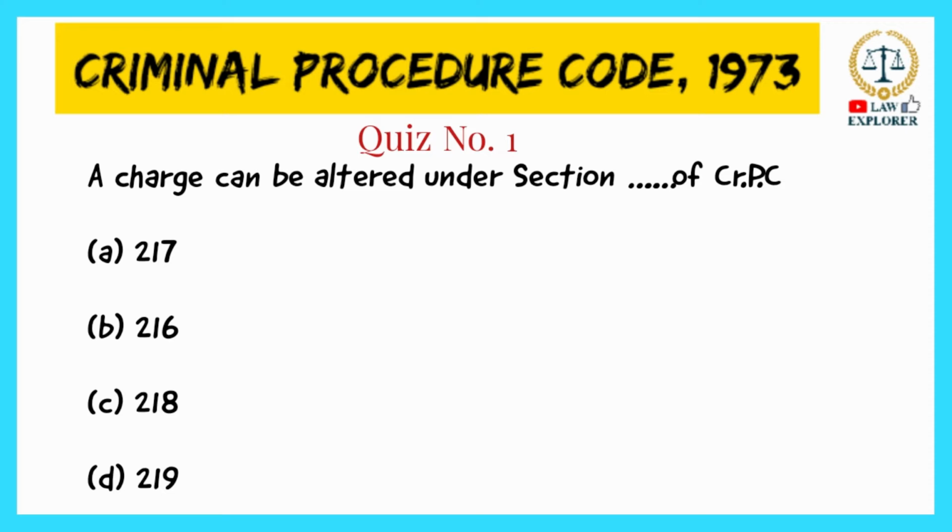Section 217, recall of witnesses when charge altered. Section 218, separate charges for distinct offences. Section 219, three offences of same kind within a year may be charged together.